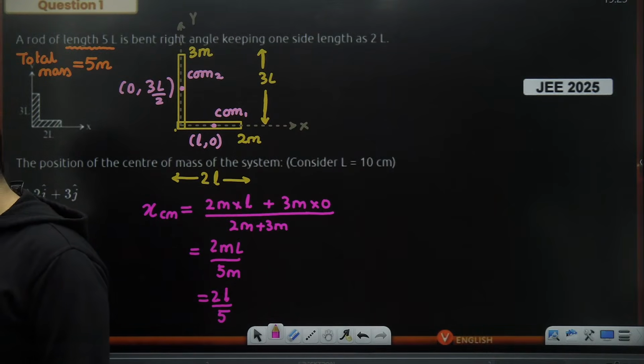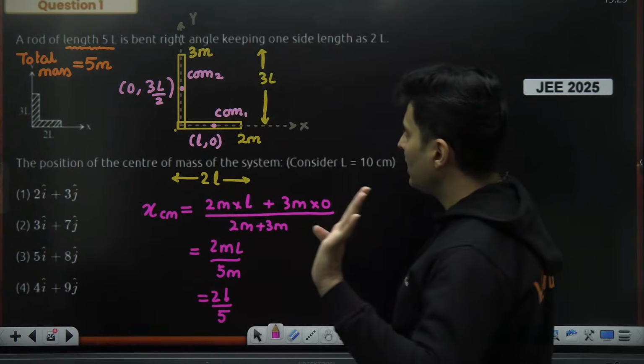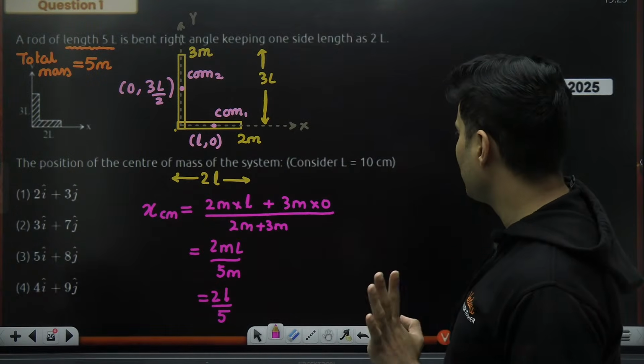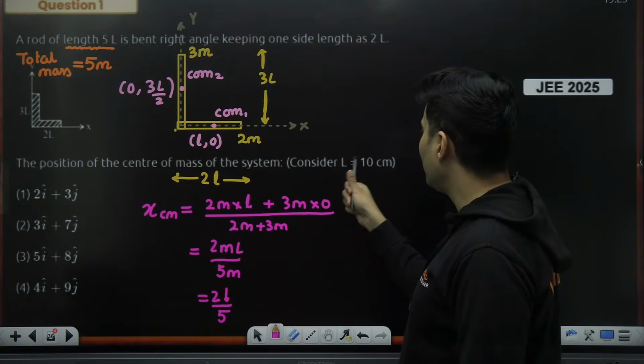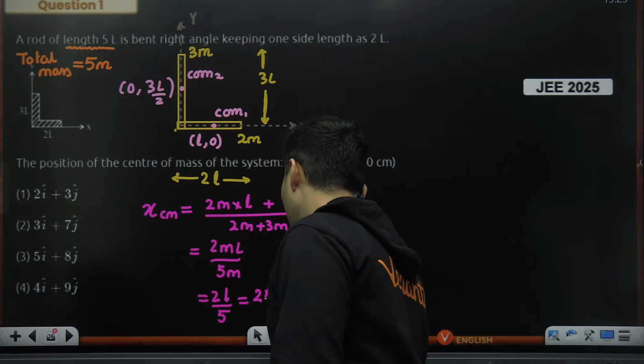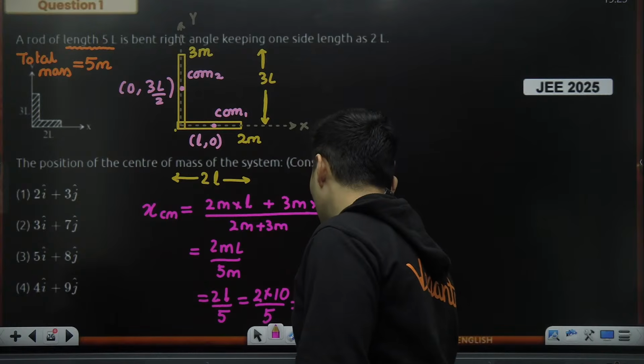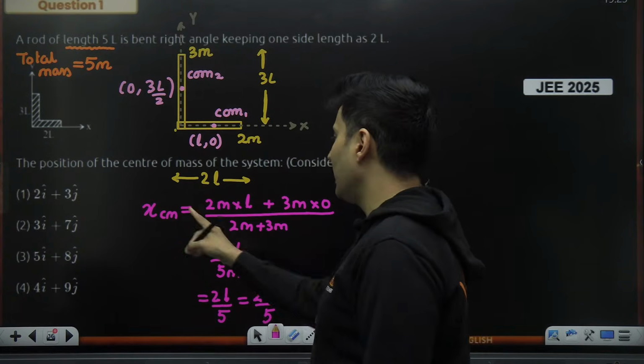Everyone? Very good. So 2L by 5, we'll just leave it as it is for now. But wait a minute, L is given to be 10 centimeters. Yes, sir. So substitute L as 10 and divide by 5. So 10 by 5 is 2, 2 2s are 4. So 4 centimeters is the x coordinate.